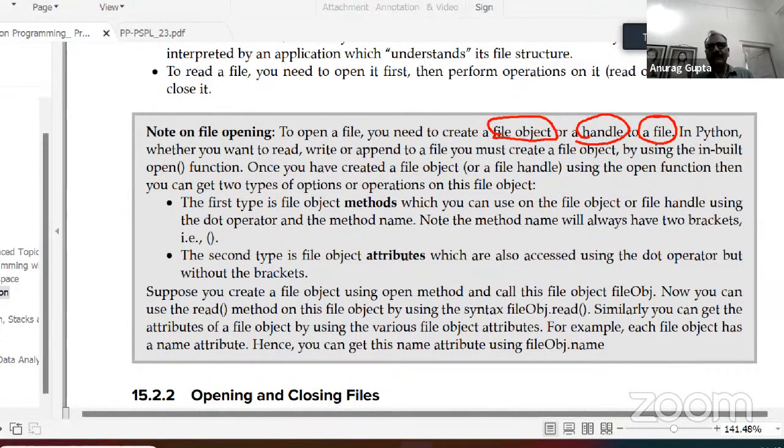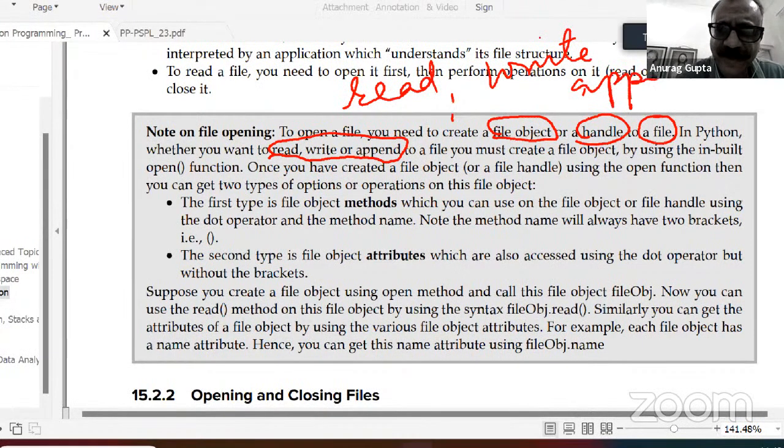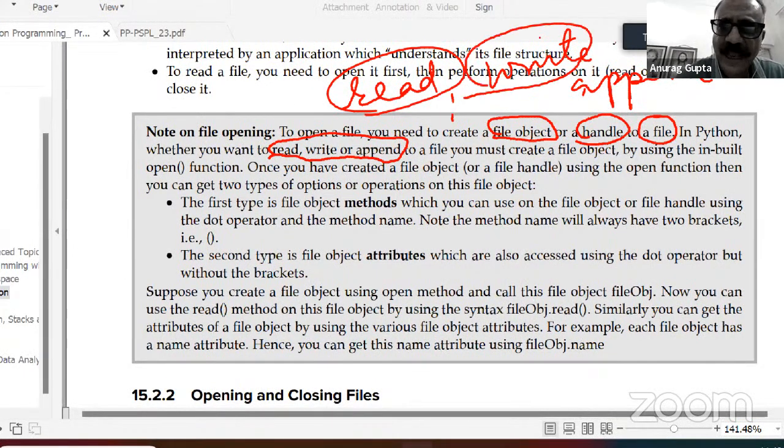For the moment, it suffices to know that whenever you open a file, you get a file object or a file handle to the file. In Python, whenever you want to read, write, or append, so there are three options: read, write, or append. The words are very obvious. Read means opening for reading. Writing means putting something in it. Append means adding something to the end of the file.